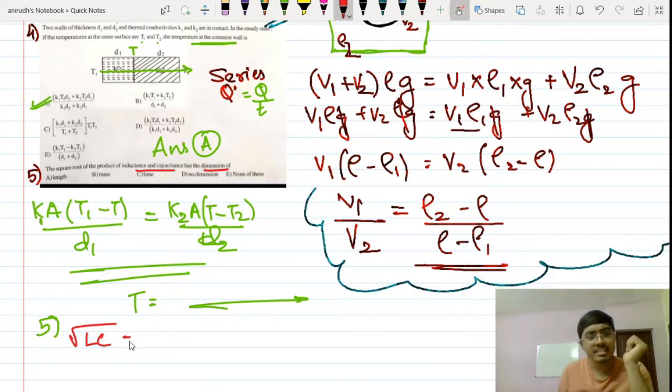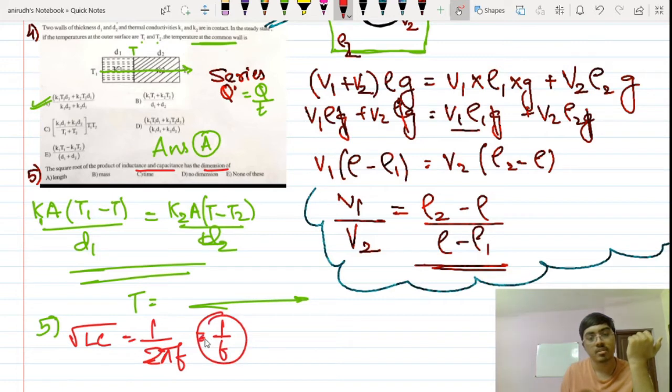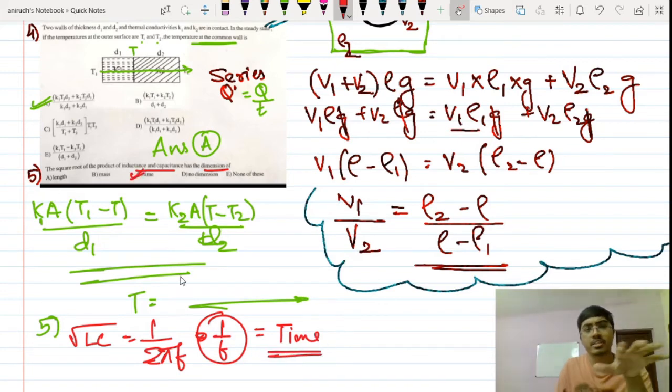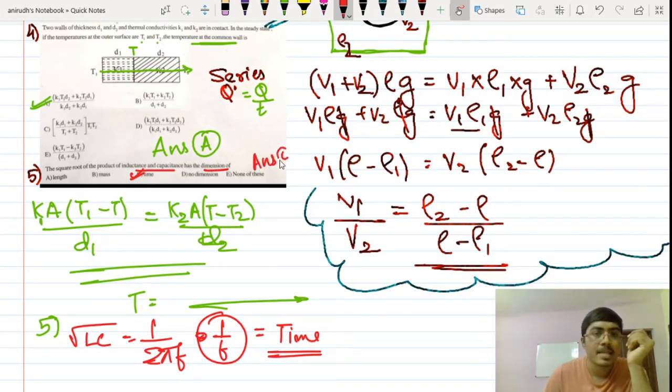So what is this? Root of LC is equal to 1 by 2 pi f, isn't it? So 1 by f is the dimension here. The dimension of 1 by f is T inverse inverted, so 1 by f is time. So the correct answer for this question is option C. Again, a very simple equation. Once you have studied all these things in the topic of alternating current, they will become a cakewalk for you. So this paper is almost very simple. Answer is option C. Let's proceed to the next question now.